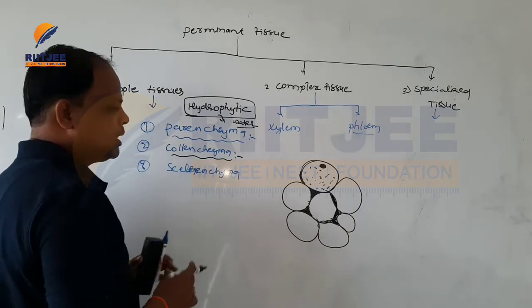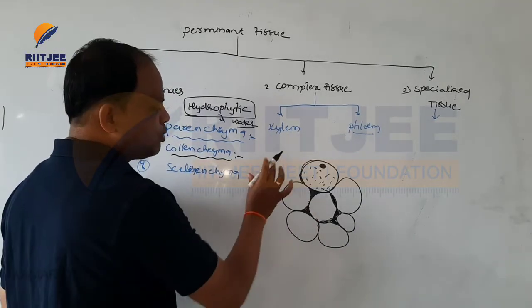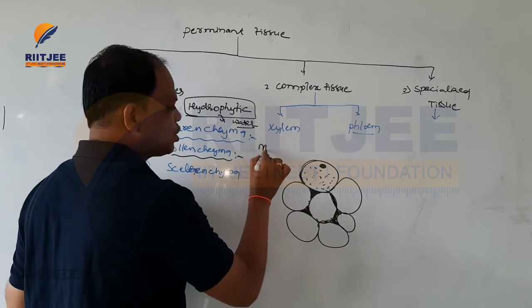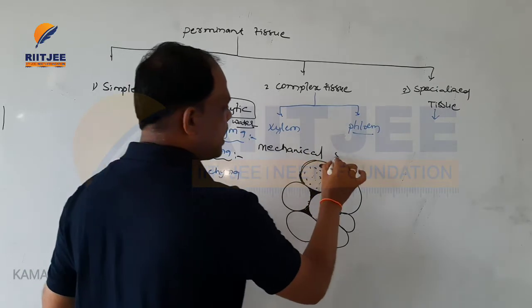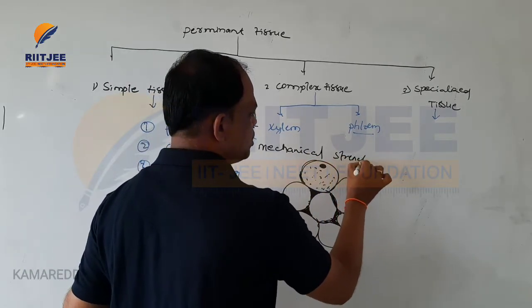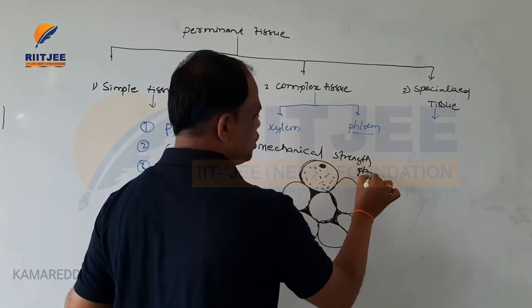And this is useful because it gives mechanical strength to plant bodies.